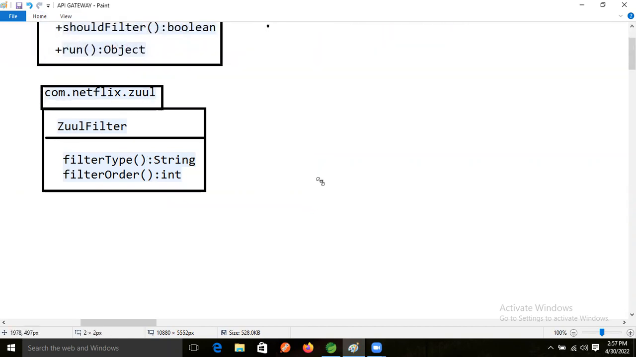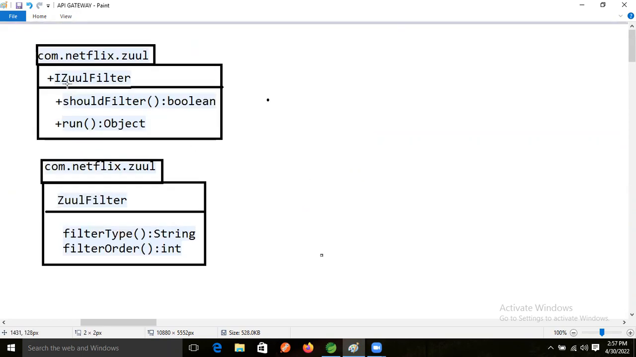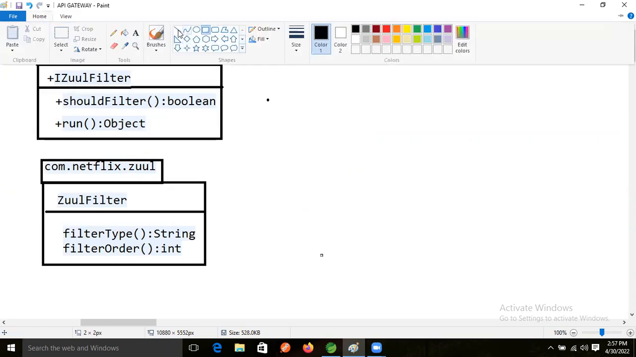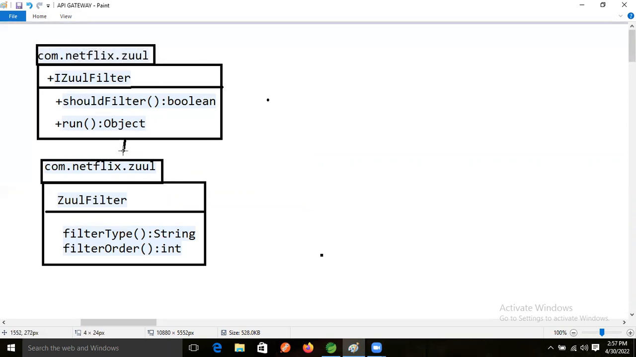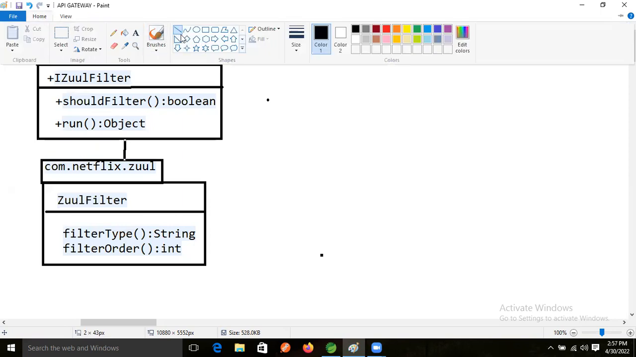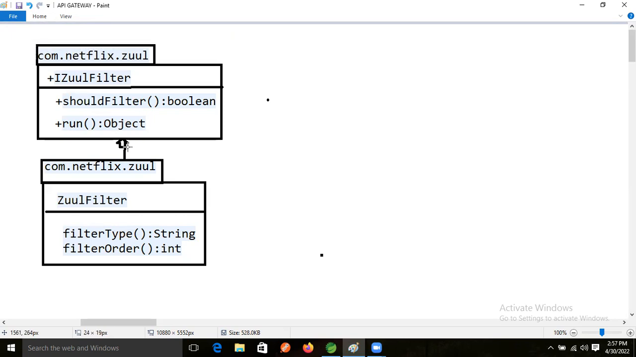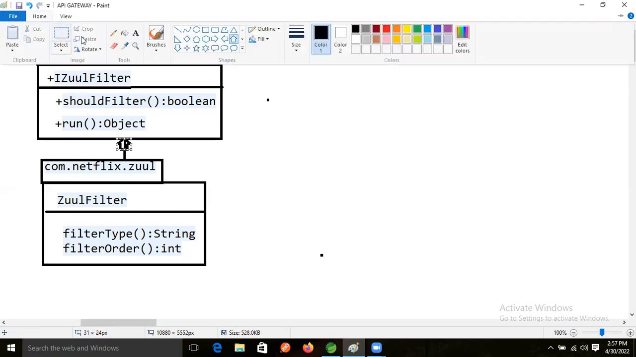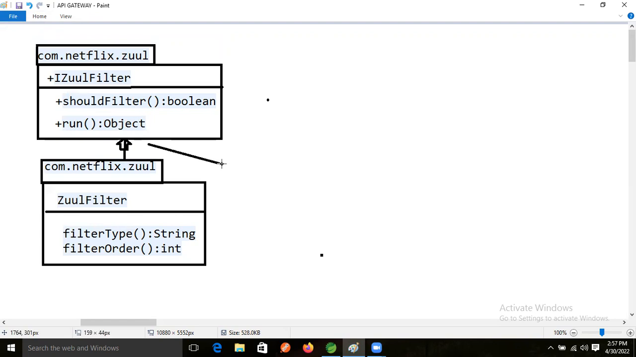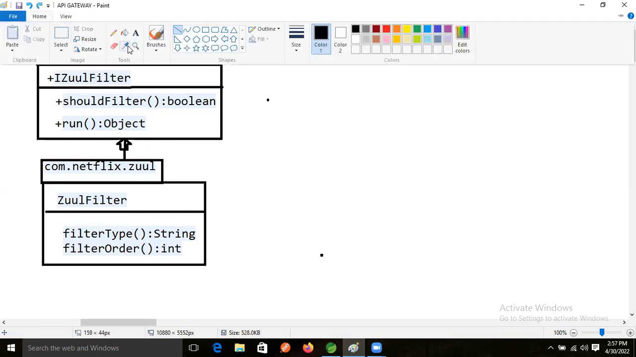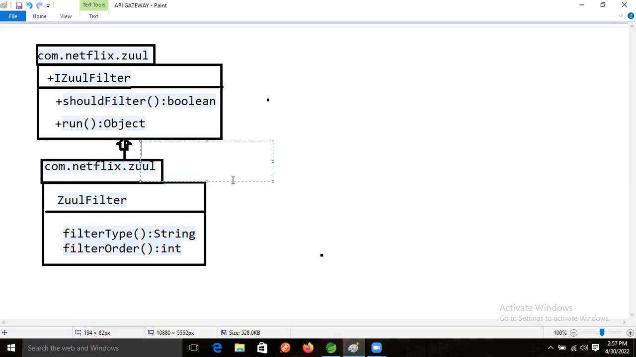Okay, between ZuulFilter and IZuulFilter, what relation is there now, guys? Is-a relation. Is-a relation is nothing but implementation, right? Yes, correct. Very good. So it is an is-a relation, right?